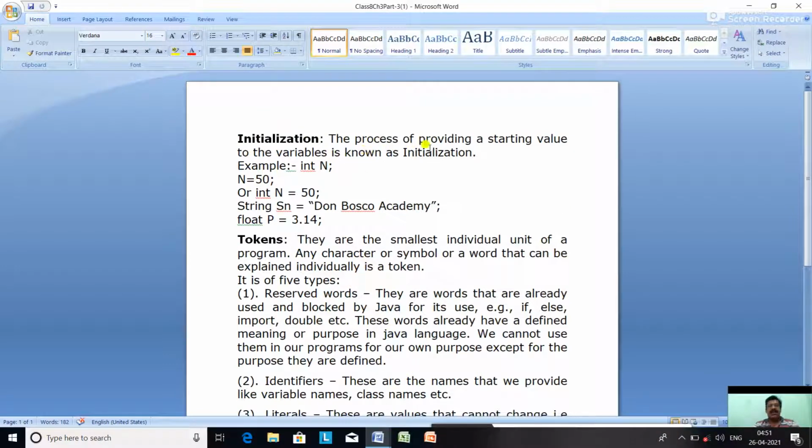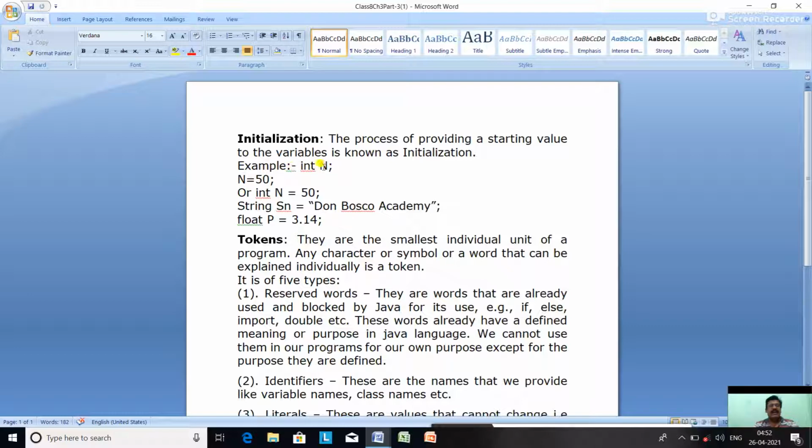The process of providing a starting value, an initial value, to the variables is known as initialization. Like int n equal to 50. Here int n is declared as an integer, and the value of n is equal to 50. Or we can do it in one line instead of two.